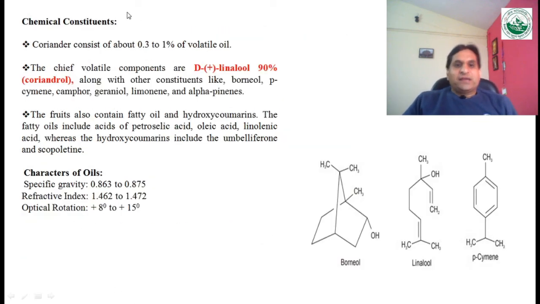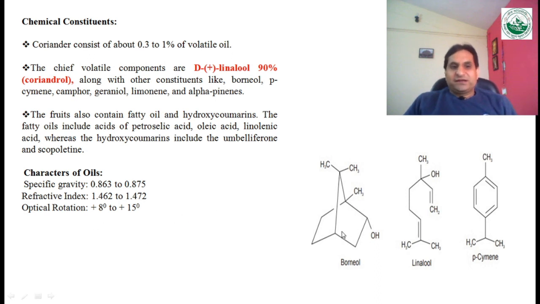And if we talk about the chemical constituents, mainly it consists of volatile oil, which is 0.3 to 1%, and out of this 90% is linalool, which is also known as coriandrol, and other constituents are borneol, cymene, camphor, geraniol, limonene, alpha pinene. And the fruits also contain fatty oils and hydroxycoumarins. The fatty oils include petroselinic acid, oleic acid, linolenic acid, whereas hydroxycoumarins include umbelliferone and scopoletin.